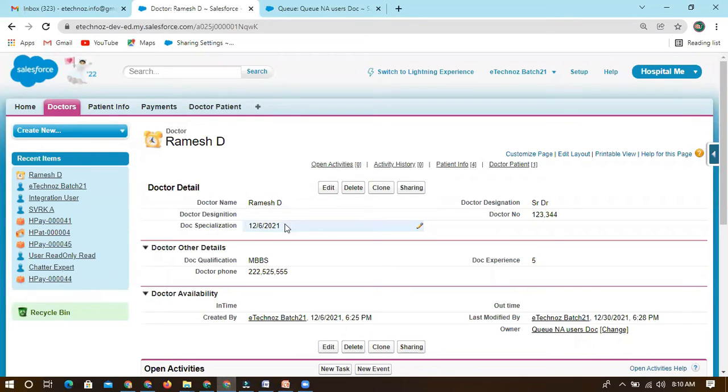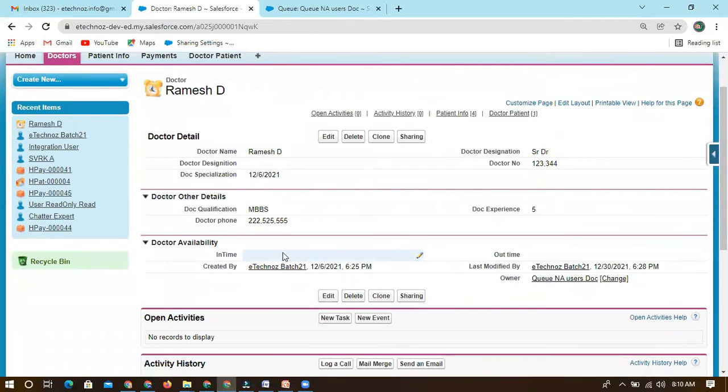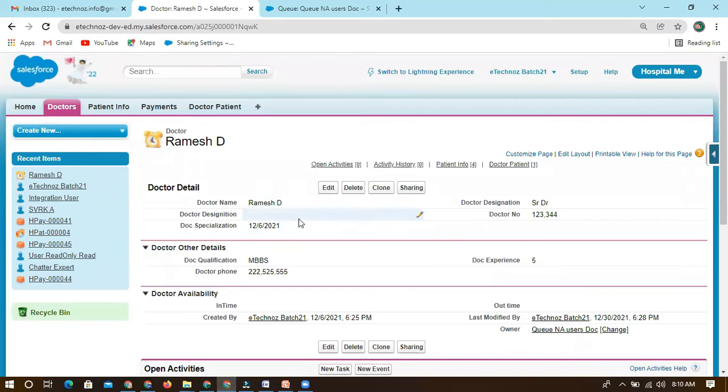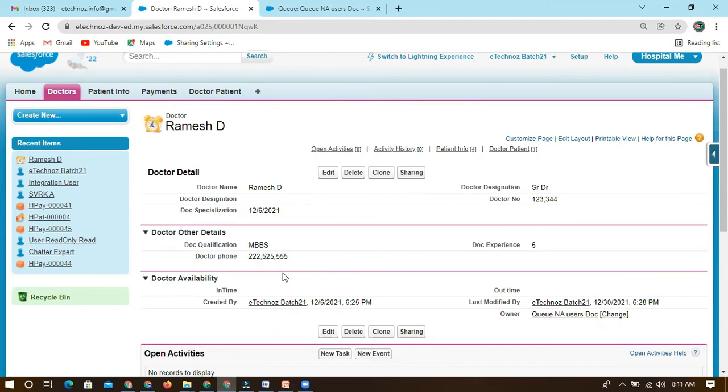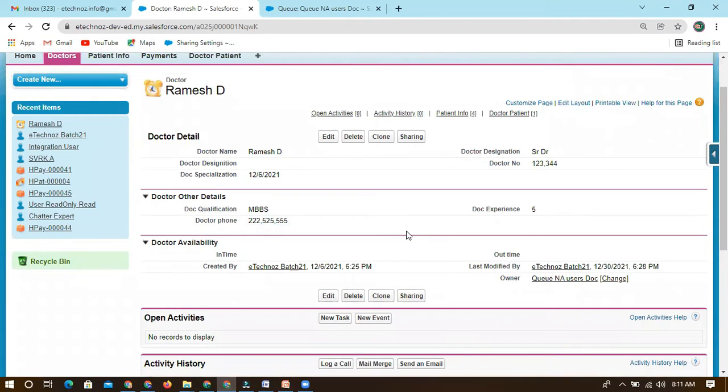Let's consider I have created this Ramesh D. When it has been created in the system, if I want to send a notification to the owner, or to a set of users, like a queue or public groups, we can do that instead of writing it manually. We can go with the automated flow, and through workflow we can control that.